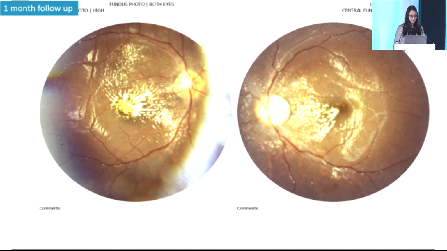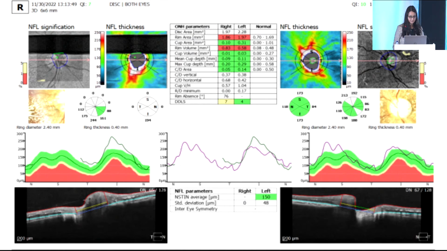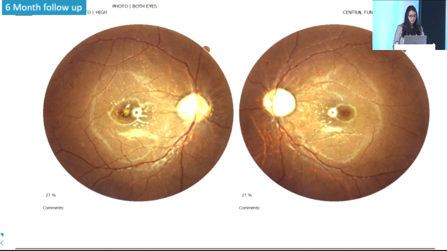This is the fundus photograph in which we can clearly see disc edema is now resolving, and we can clearly see the macular star. OCT disc also confirmed the same. This is the 6-month follow-up of the same patient. Here we can see pallor has clearly set in, and the macular star is almost resolved. BCVA of both eyes is almost 6/12 by N6.